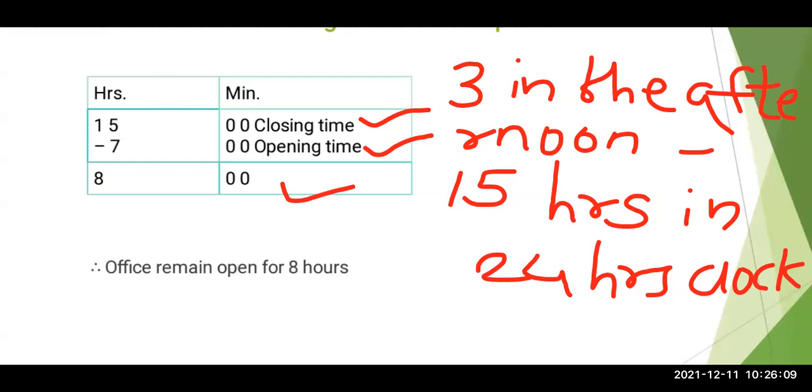So how do we find out? See, here you can count on your fingers also. We can count forward from 7: 8, 9, 10, 11, 12, 1, 2, 3. That also comes to 8 hours only.